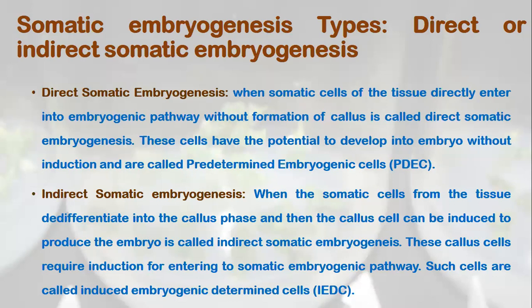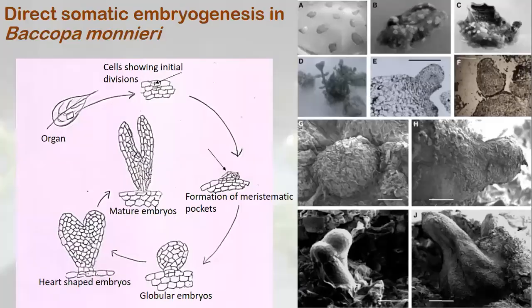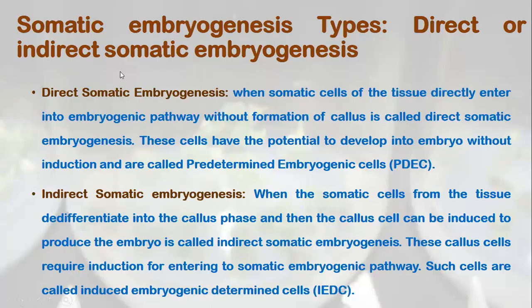Now let us look at the definition which we studied during morphogenesis. I told you the differentiated cells are to be dedifferentiated. Then they had to acquire the competence to form the embryo. But what are the kind of cells here which can directly enter into the process of embryogenesis without any induction or competence? These cells are called predetermined embryogenic cells, PDEC. Such cells are very common in the young tissue.